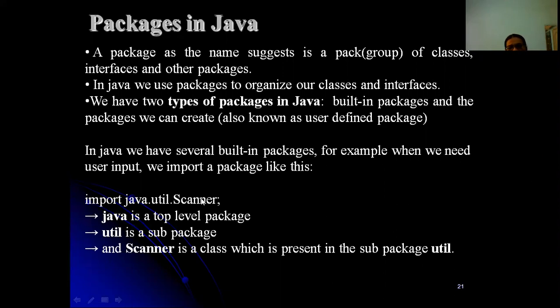So Scanner will have an in and out object, which I have already taught in class. Okay, so Java is a top-level package. Under that we have util, so util is a sub package. The Scanner class is under the util sub package.